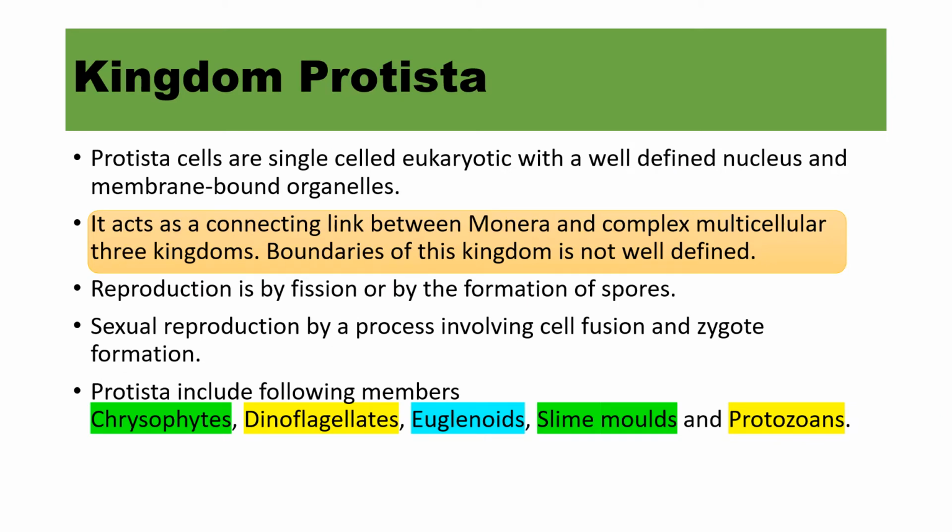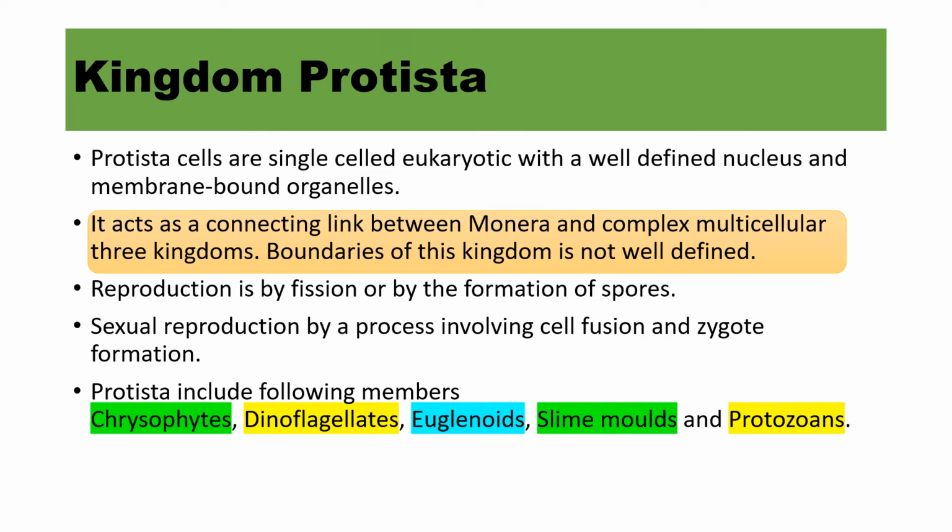After we learn the Monera kingdom, let us learn Protista. This is the second kingdom of the five kingdom classification. Protista cells are single-celled eukaryotes with a well-defined nucleus and membrane-bound organelles. It acts as the connecting link between the Monera and the complex multicellular three kingdoms that are fungi, plantae and animalia. Boundaries of this kingdom are not well defined.